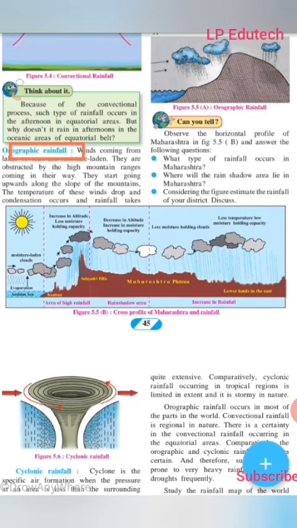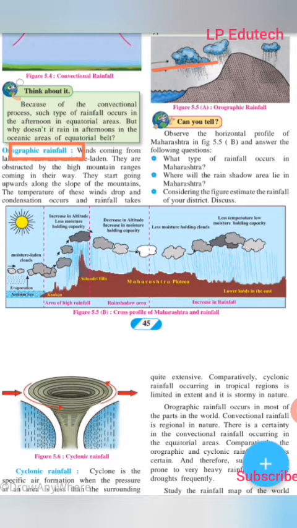Now next point, orographic rainfall. Have a look. Winds coming from lakes or seas are moisture laden, that is, they are loaded with moisture.